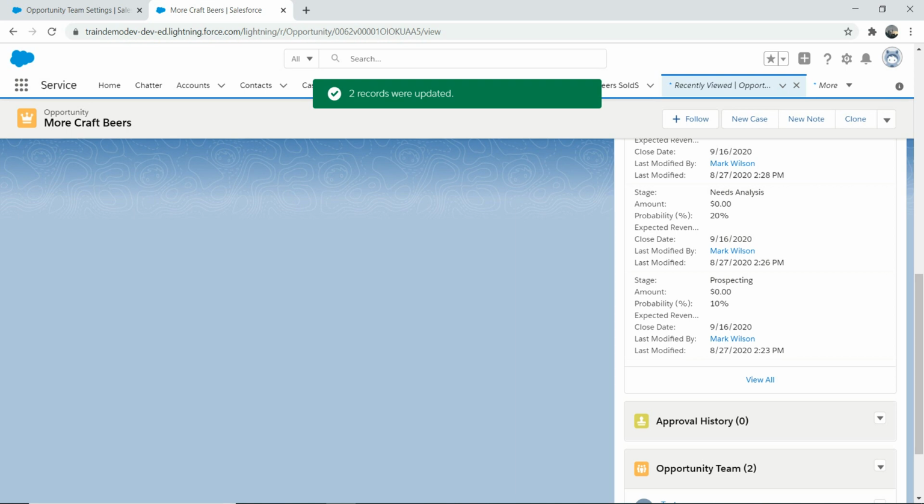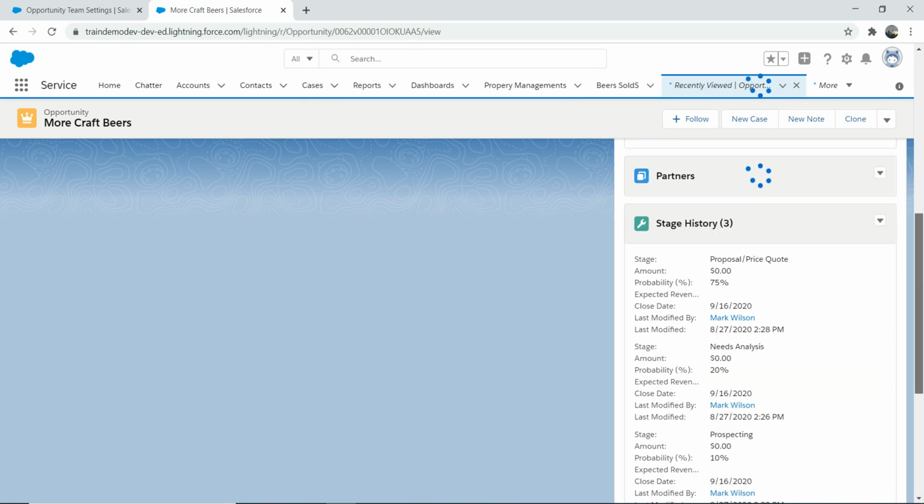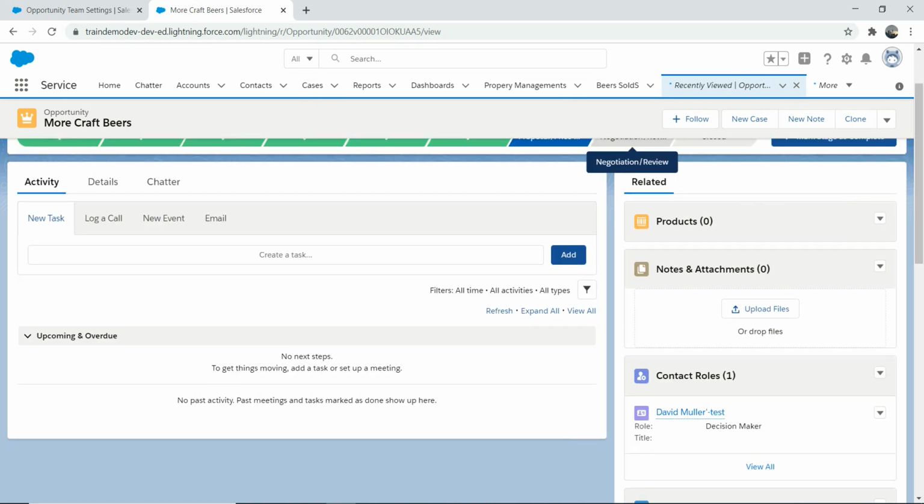Now, the deal is closed, right? I wanted to split among these two people. So there's no such thing called opportunity split here. So that's what we're going to do now.